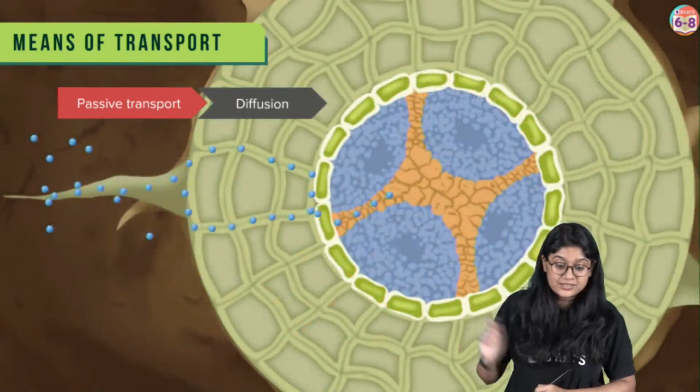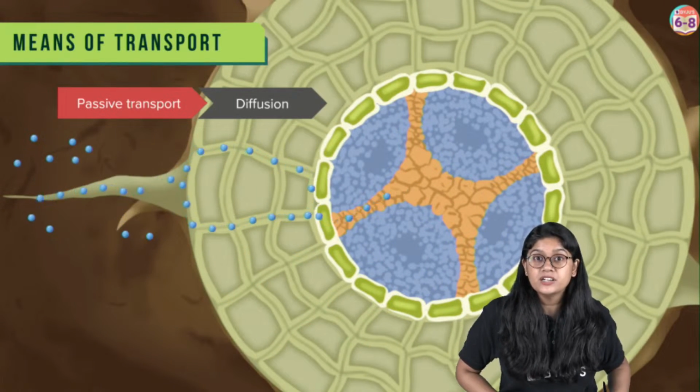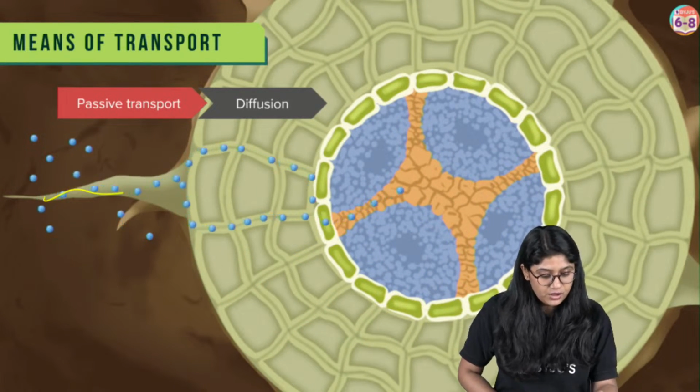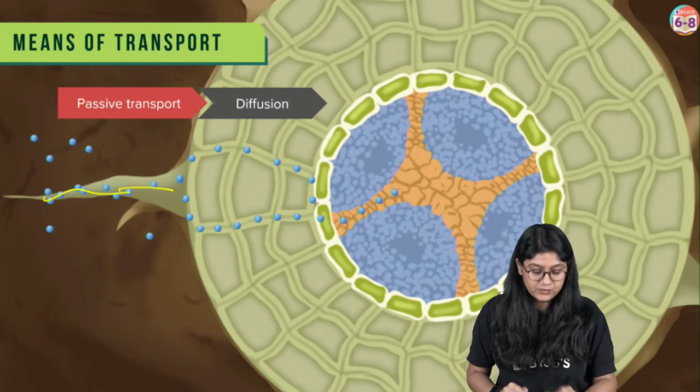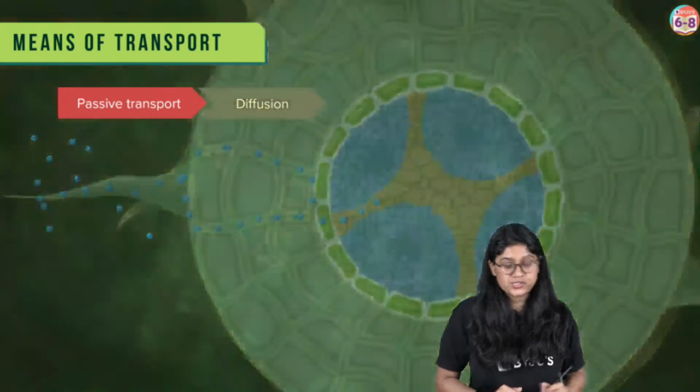Over here, this is how the diffusion happens in the roots. See over here, so things are moving very easily. Now let's discuss osmosis.